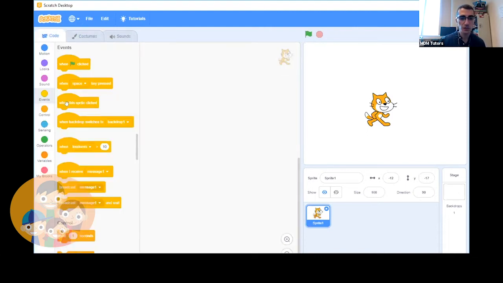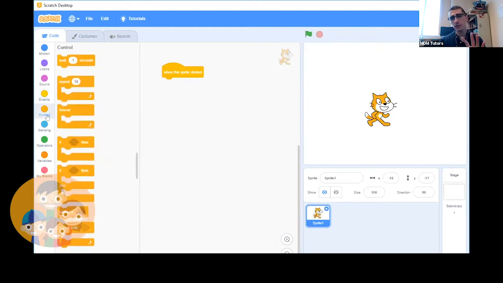And let's do it when this sprite is clicked. So we'll take our head block from events. When this sprite is clicked, we are going to go to control. Actually, first let's do it one time. Let's do it one time, switch between the first costume and the second costume, and then we'll do it more than one time, okay?